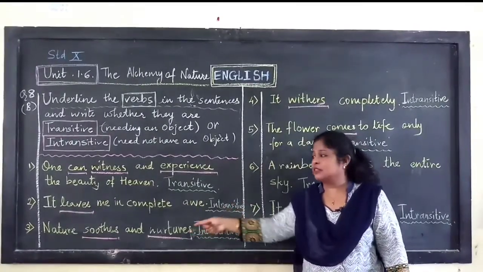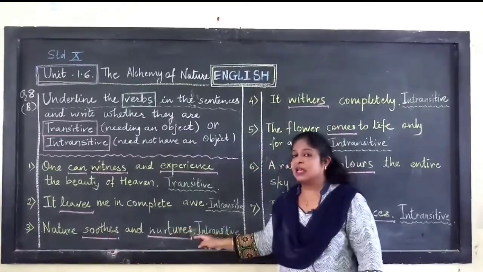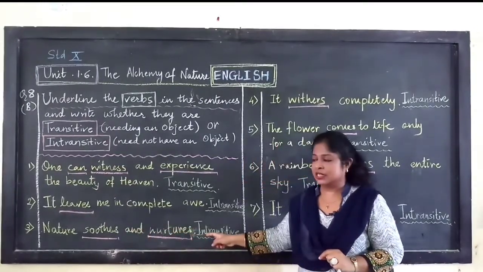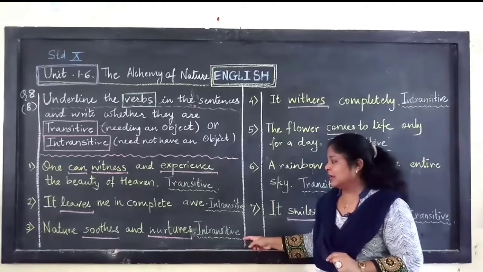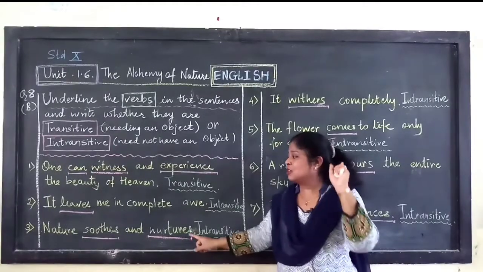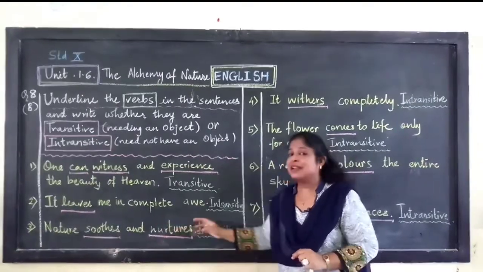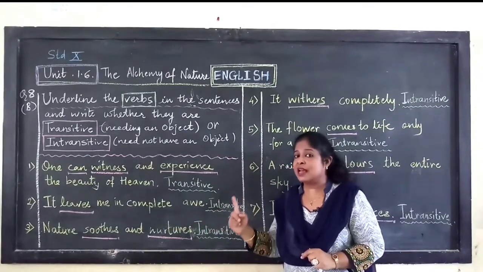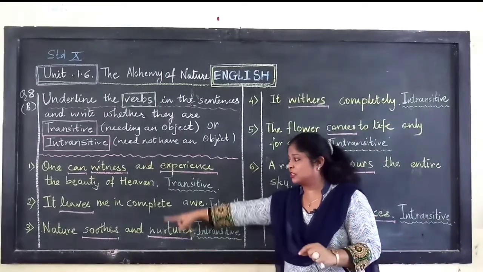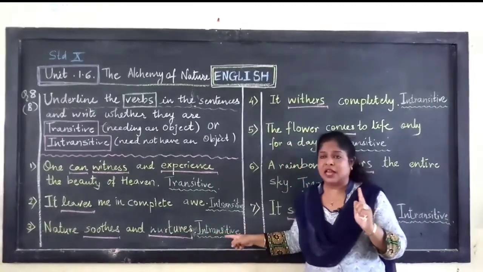Now look at sentence number 3. Nature soothes and nurtures. I have underlined two verbs for you. Soothes and nurtures. Now let us see. Here, after soothes and nurtures, there is a full stop. The action stops at soothes and nurtures. Nature soothes and nurtures what? Is there an answer? No, there is a full stop. Therefore, it does not have an object. The action does not proceed on from the verb to any object. Therefore, they are intransitive verbs.